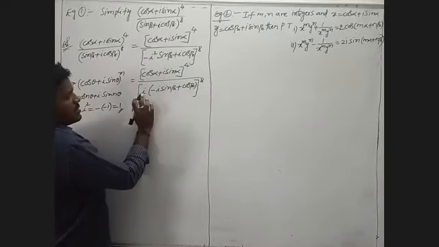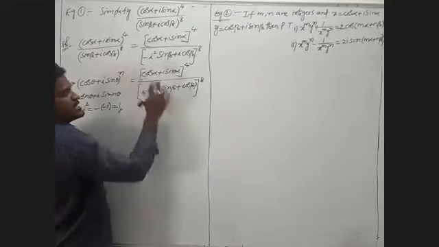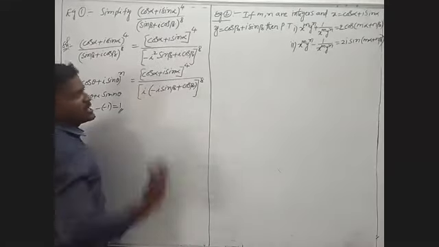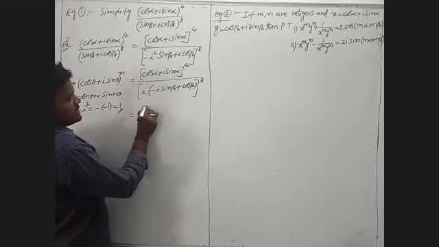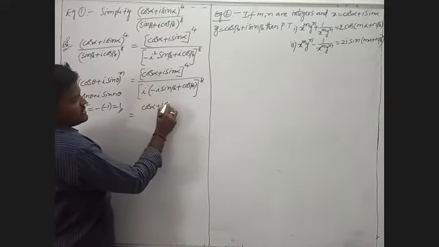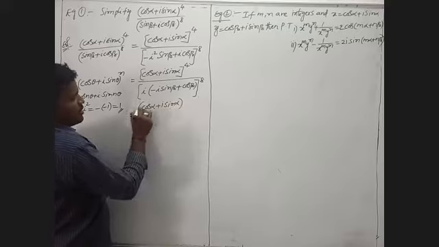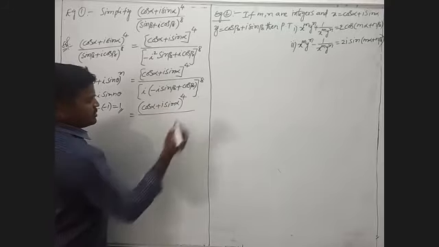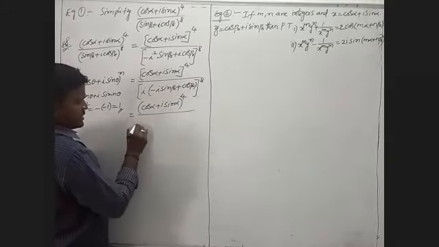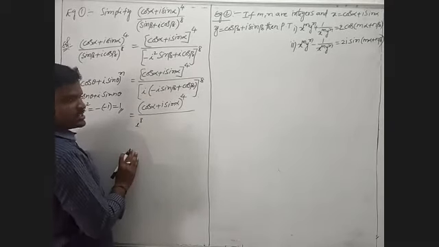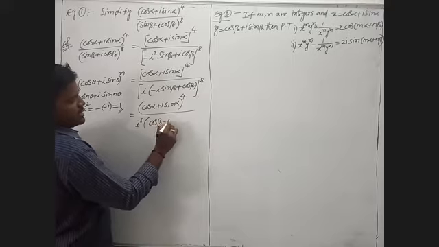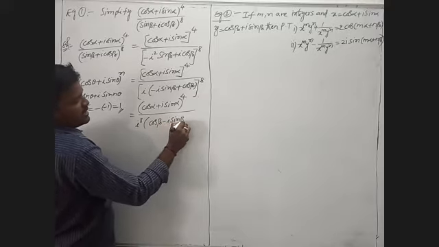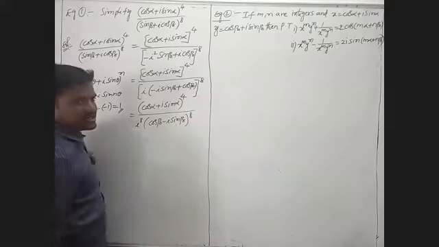You will observe minus i into i is i square sin beta, and i into cos beta is i cos beta. How to expand this one: (cos alpha plus i sin alpha) whole power 4 by i power 8 into (cos beta minus i sin beta) whole power 8.